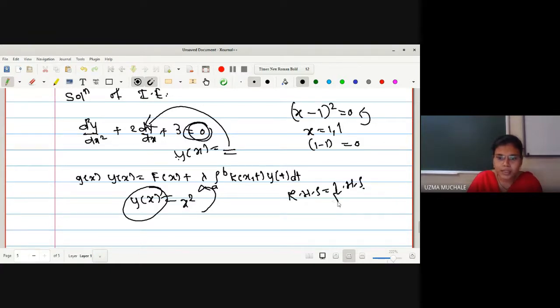And if you get this type of an equation, you can say this x square is a solution of this equation. I am just saying the example. It may be some another function, sin x, cos x, sin square x, cot x, whatever may be the function. Okay, if you are going to put it back in your equation, the resultant equation should satisfy the condition, or it should satisfy identically, or you can say LHS should be equal to RHS.